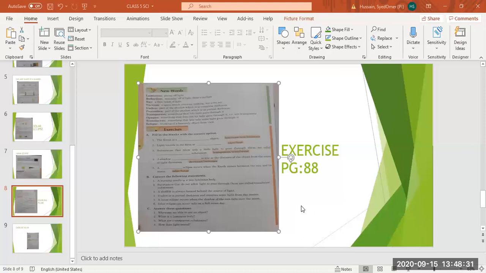How does light travel? Light travels in the form of rays. What are the characteristics of a shadow? Three characteristics we have studied: a light source, an opaque object, and an opaque screen or surface where the shadow is to be formed. Then how does a solar eclipse take place? How does a lunar eclipse take place? A solar eclipse takes place when the moon comes in between the sun and the earth. And when the earth comes in between the sun and the moon, this is called a lunar eclipse.